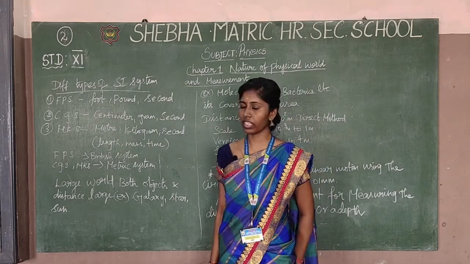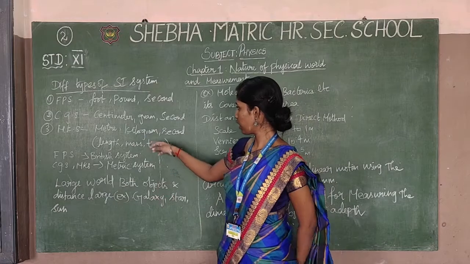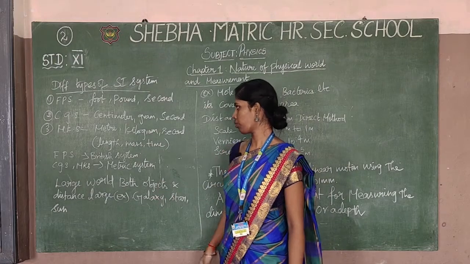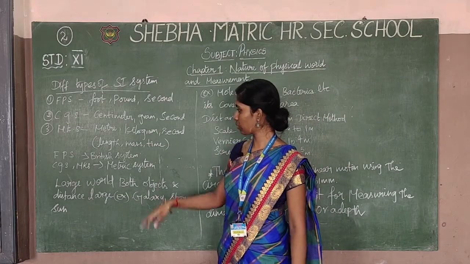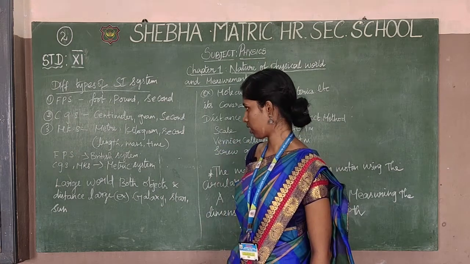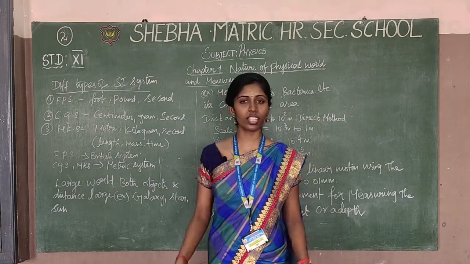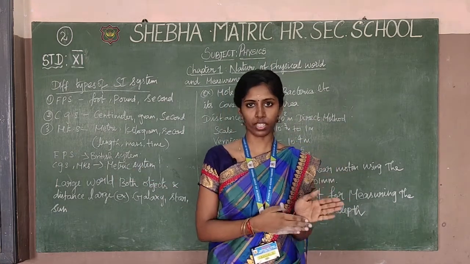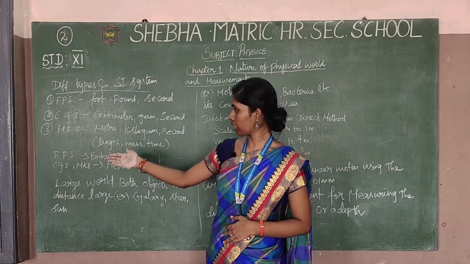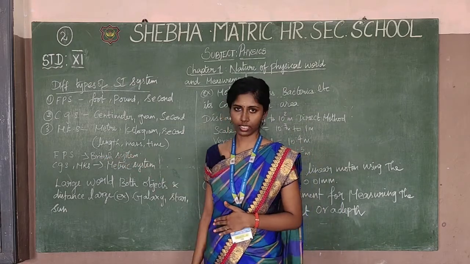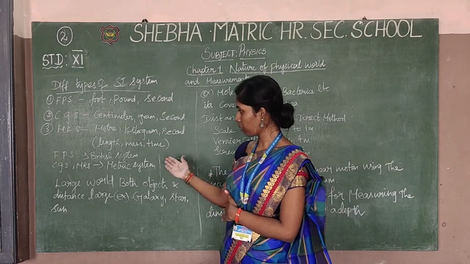So the meter will be related to length, it's a unit, and the kilogram will be related to mass, it's a unit, and the second will be related to time, it's a unit. So the FPS is a British system. Okay, it will be separated. The other two, the CGS and the MKS, are metric systems. So these will be separated in the metric systems.